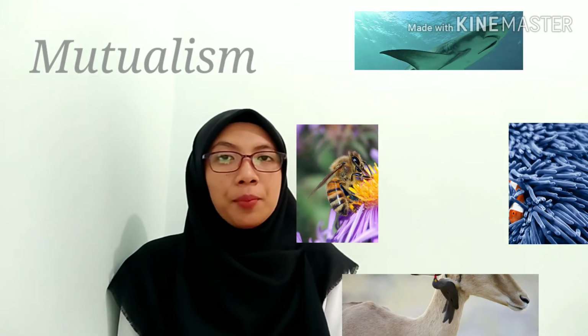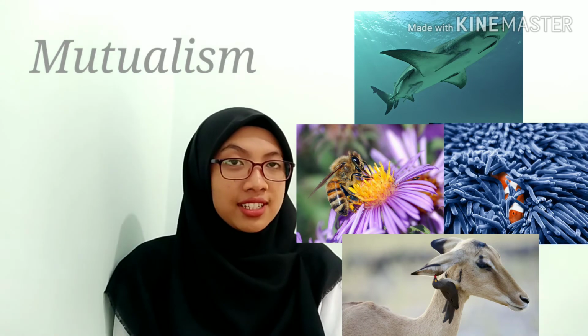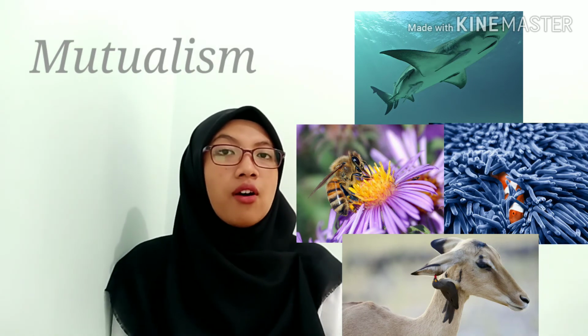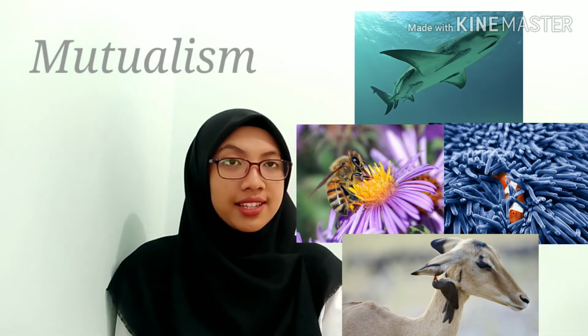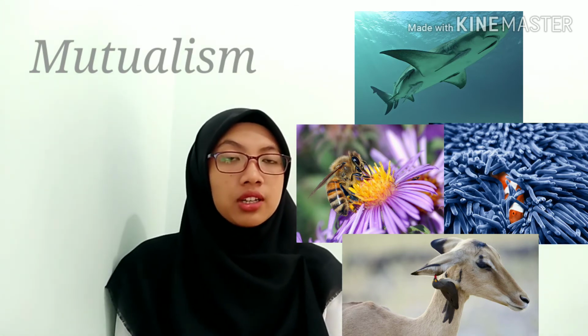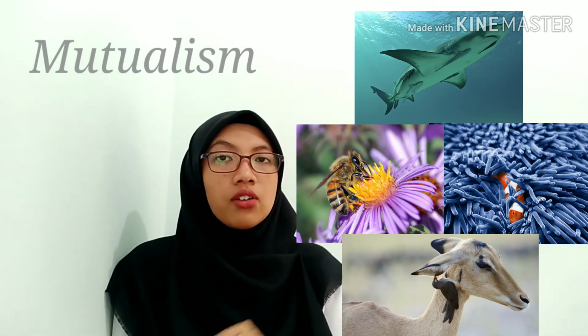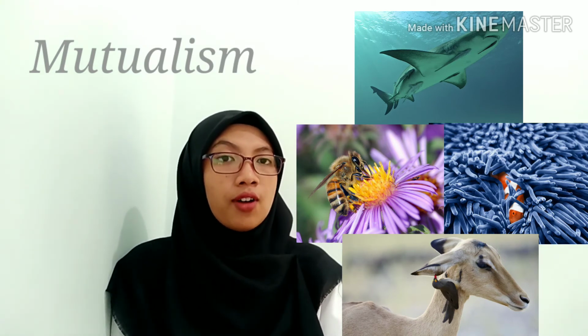First, mutualism. Mutualism describes a type of mutually beneficial relationship between organisms of different species. It's a symbiotic relationship in which two different species interact and rely on one another for survival.